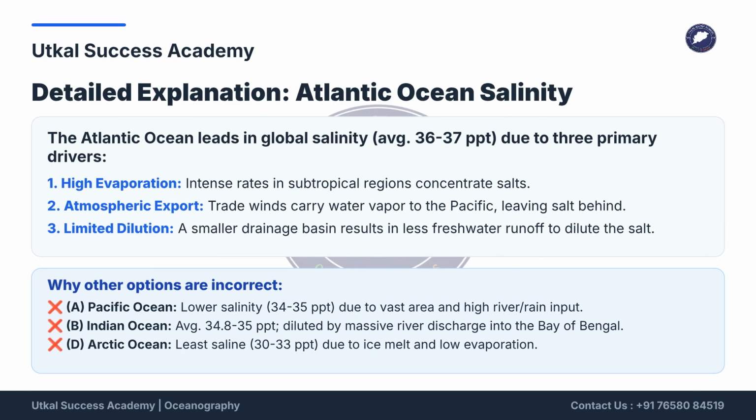The Atlantic Ocean has the highest global salinity, averaging 36 to 37 ppt, due to 3 factors. Intense evaporation in the subtropics concentrates salts. Trade winds export water vapor to the Pacific. Finally, the Atlantic has a smaller drainage basin, leading to limited freshwater runoff.